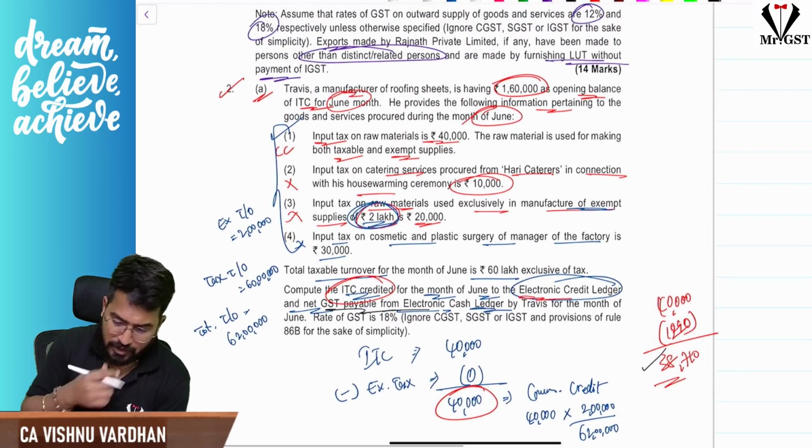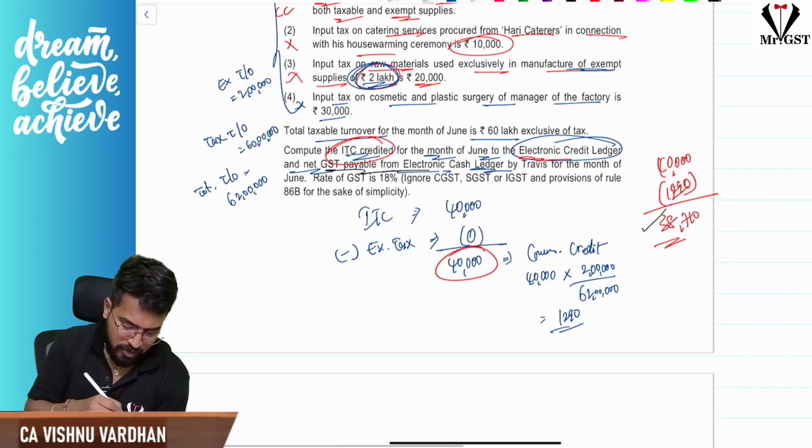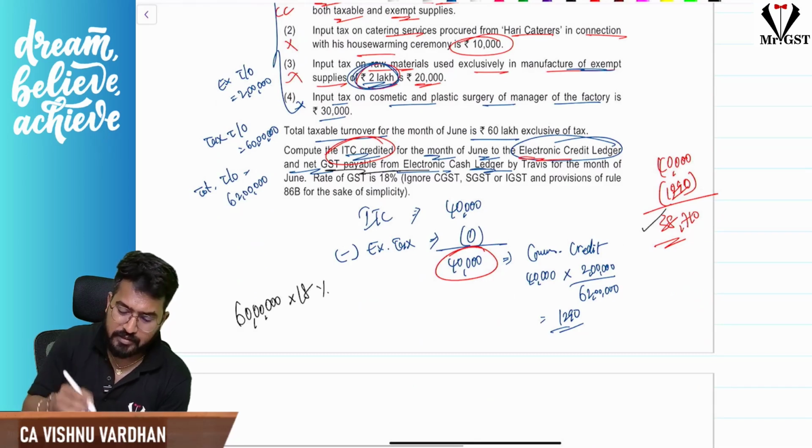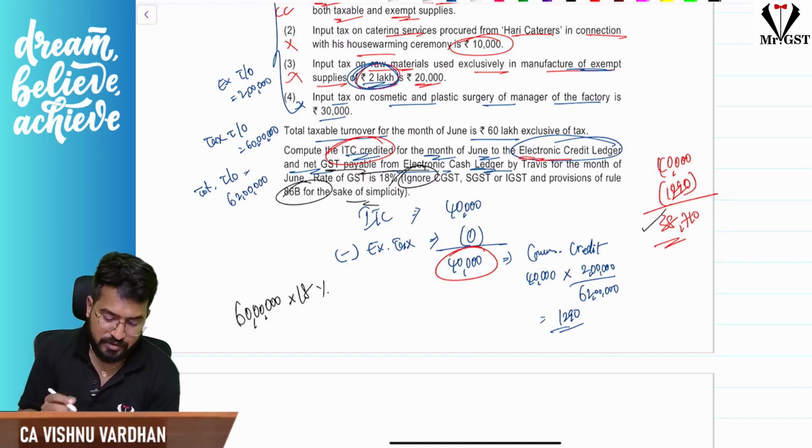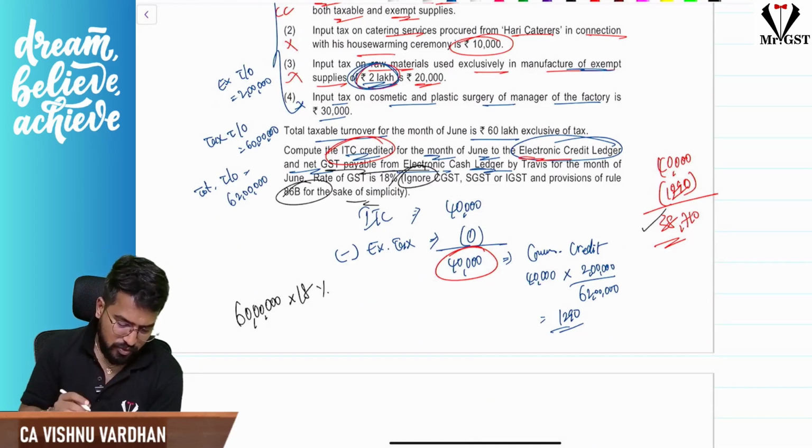For that we should know the liability. So 60 lakh is the sales, correct? So 60 lakh is the sales, and on that 18%. And here they said ignore rule 86B also for sake of simplicity. For the sake of simplicity, so 86B also you ignore. So 18% is like 18 6 108. Okay, so 60 lakhs means 18%, 10 lakh 80,000.